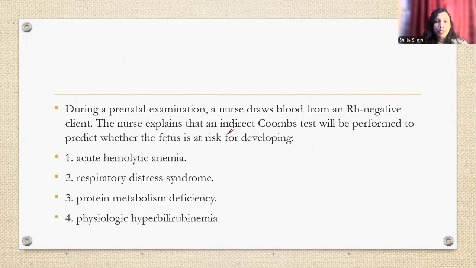Okay, so during prenatal examination, a nurse draws blood from an Rh negative client. The nurse explained that an indirect Coombs test will be performed to predict whether the fetus is at risk of developing. See, from an Rh negative mother's blood, we have done the Coombs test. So what are we going to check? Is it RDS in the baby, some kind of protein, or physiological hyperbilirubinemia?